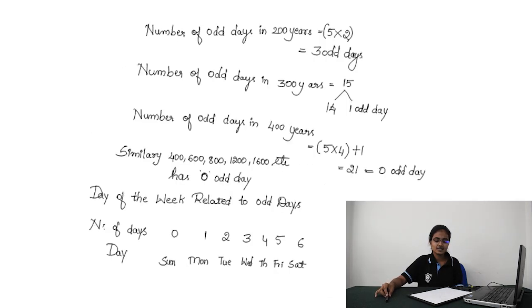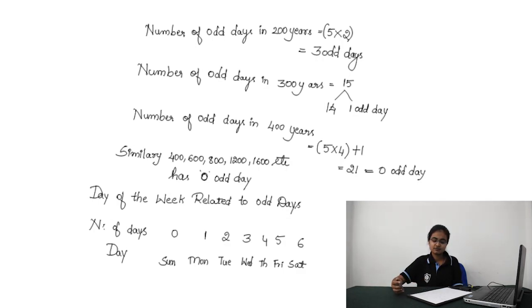So the number of odd days in 200 years will be 5 into 2, which is 10 days. In 10 days, 7 days is 1 week, so the remaining 3 days are 3 odd days. The number of odd days in 300 years will be 5 into 3, which is 15. 14 is 2 weeks, and the remaining 1 day is an odd day.